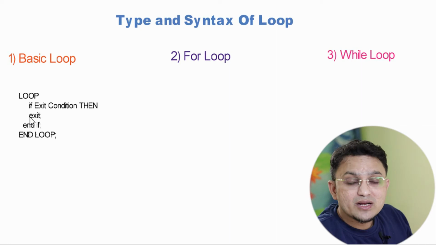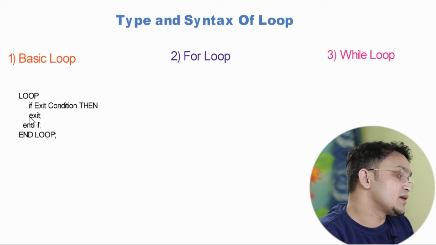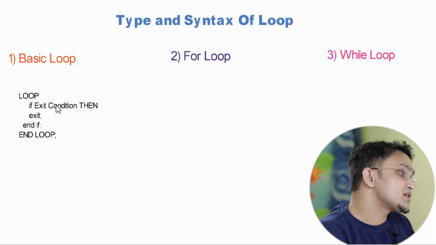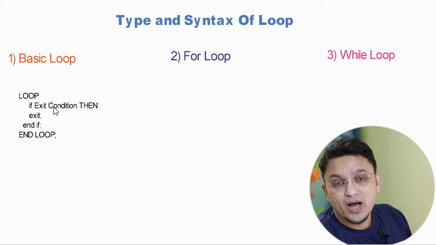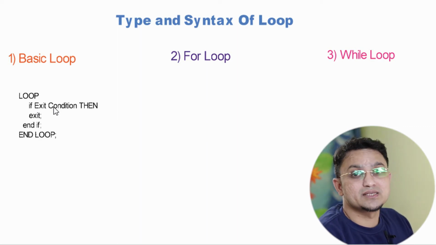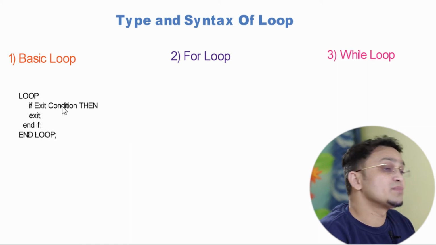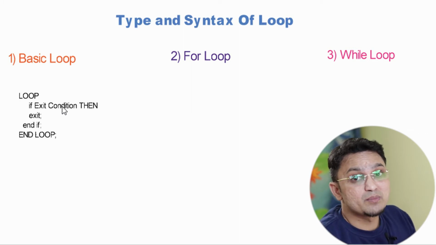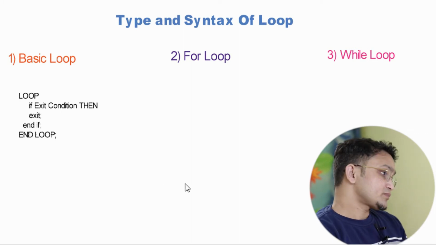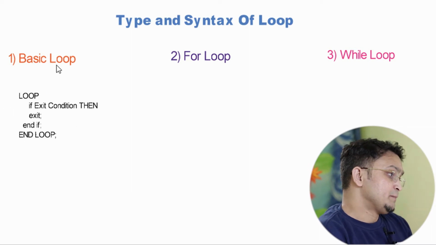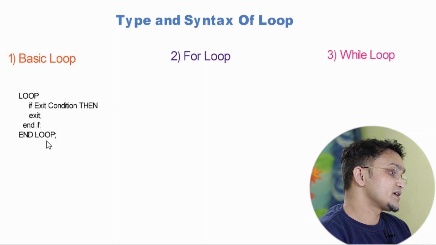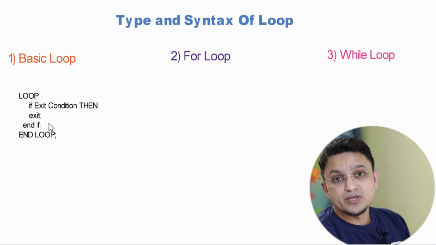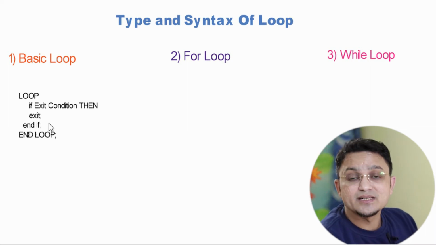And in what condition do we need to exit this loop? Whatever condition you have specified, under that condition it will get executed, and this condition we can customize as per our requirement, and it differs from program to program and logic to logic. So this is all about the basic loop. In short, this is a keyword, this is a keyword, this is a keyword, and inside that we have to write one if condition so that it will exit at some moment.